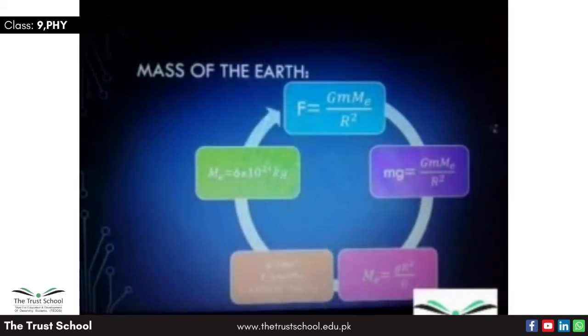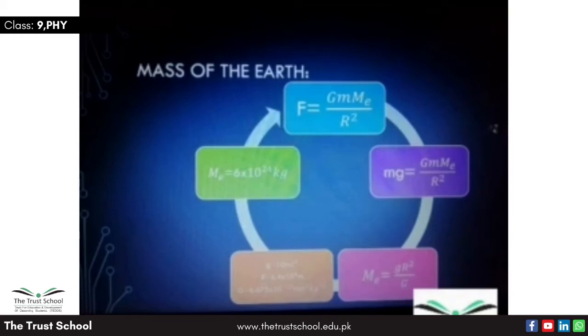Mass of the earth. The mass of the earth can be calculated by using the law of gravitation. F equals G m Me over r square, where m is the mass of the body on the surface of the earth, Me is the mass of the earth, G is the universal constant of gravitation, and r is the radius of the earth.